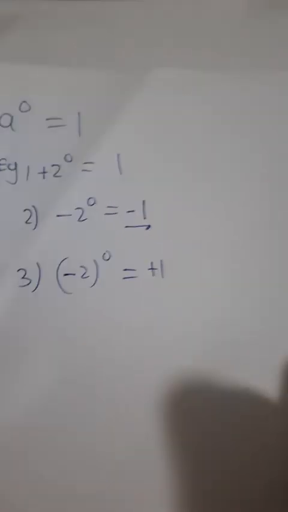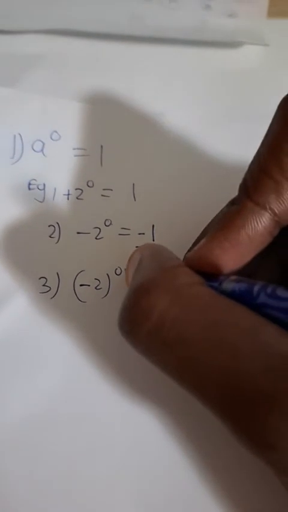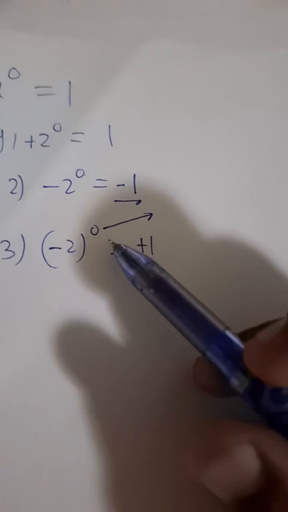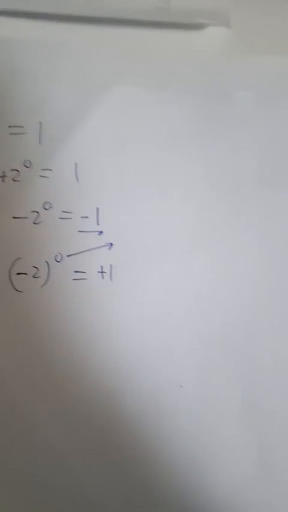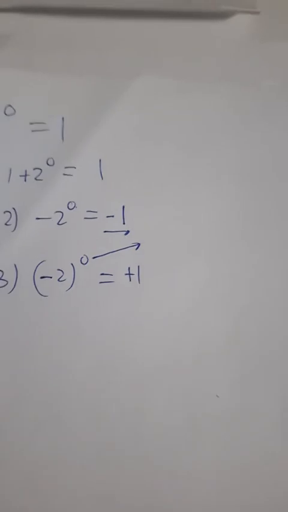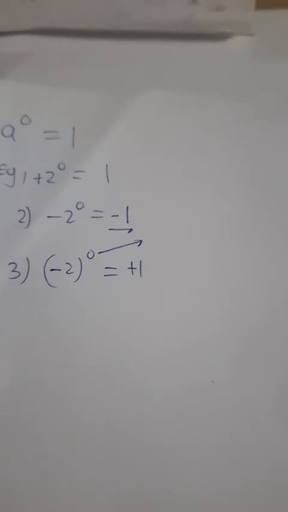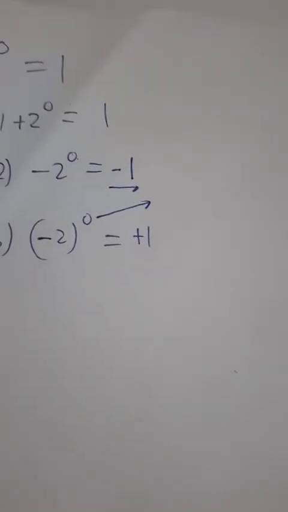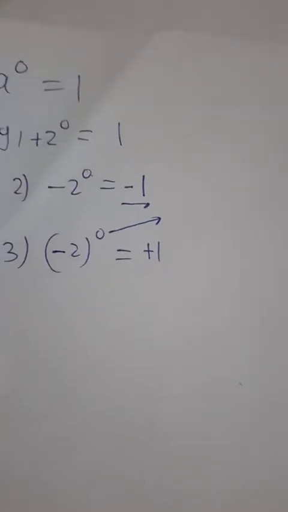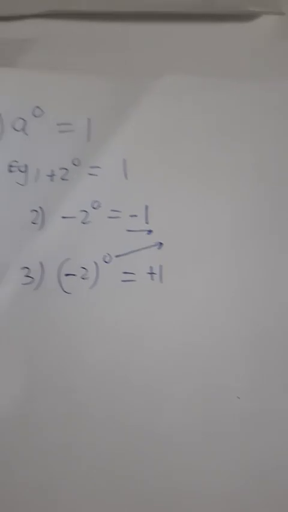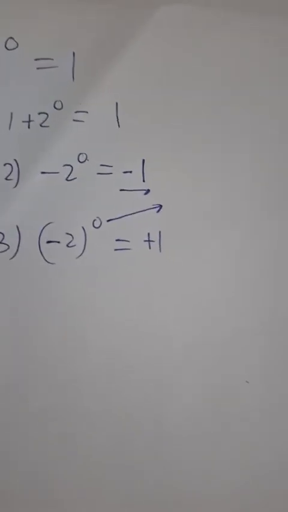Guys, there are things you need to be aware of when it comes to exponents. First and foremost, someone tell me something. Is 0 an even number or is it an odd number? Let's start there. One user says it's odd.